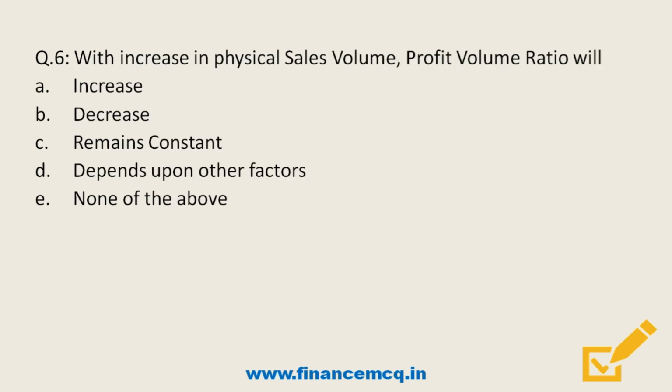So next question, with increase in physical sales volume, profit volume ratio will option A, increase, option B, decrease, option C, remain constant, option D, depends upon other factors, option E, none of the above. So friends, before answering this question, first of all we should know the formula for calculating profit volume ratio. So what is the formula for calculating profit volume ratio?